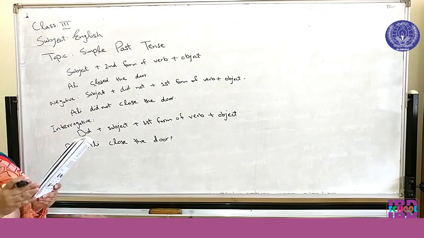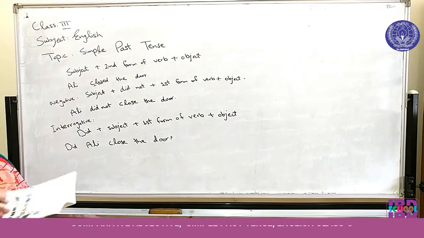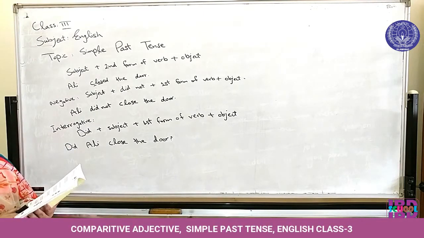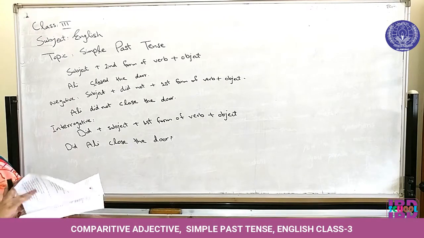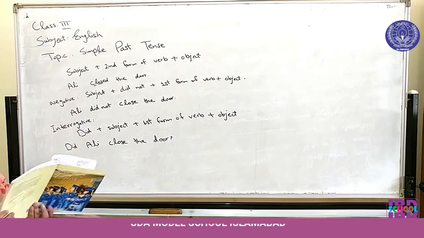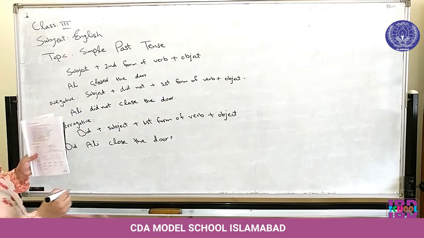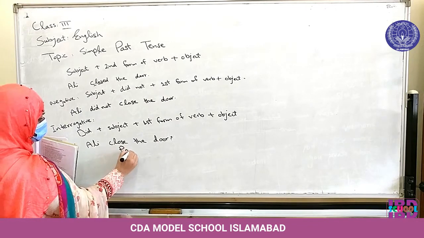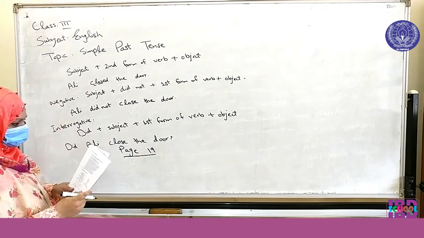This is page number 15. You have to read next 2 pages as well. These are all the examples of simple past tense, page number 16 and 17. And your homework is that you have to solve on page number 19. Page 19, there is an exercise.